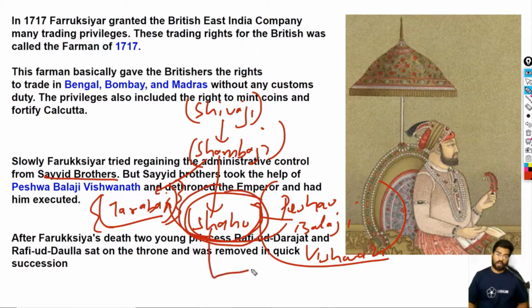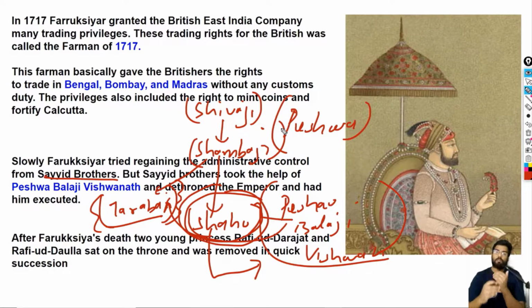And that is why Shahu gave him most of the powers. So slowly and slowly the Peshwa became the absolute ruler of the Maratha kingdom. Okay, so that's how it worked, but we will deal with them later when we look into the Maratha history.